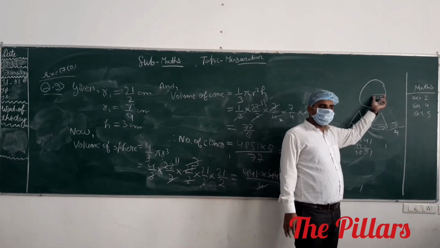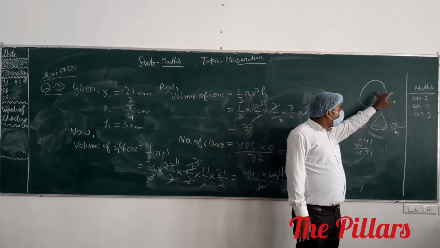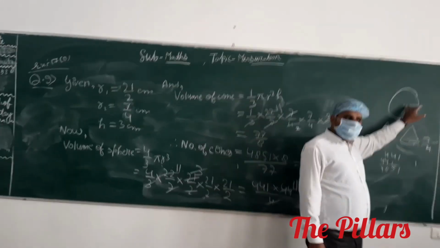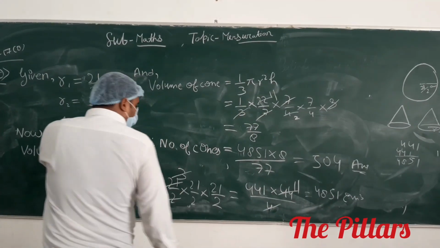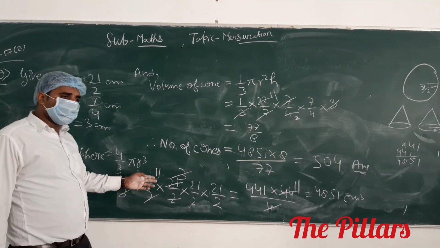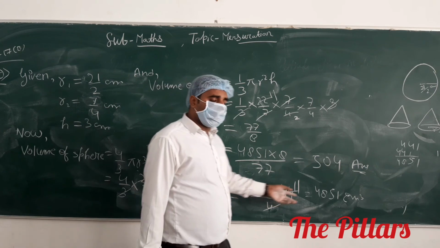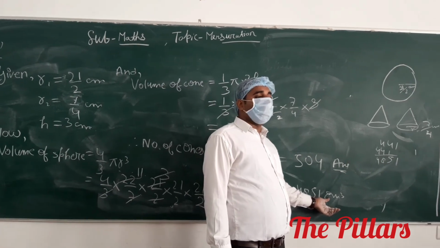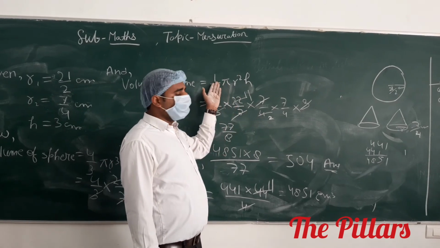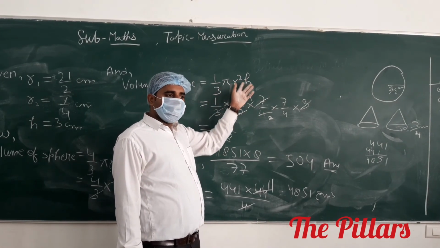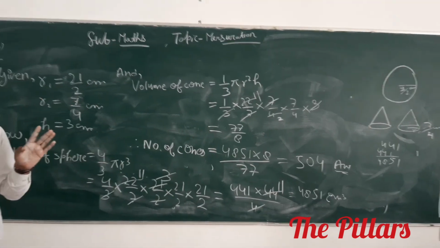What is the idea? You see that diameter given is 21, it means radius is 21 by 2. Here to use the formula 4 by 3 pi r cube, 4 by 3 into 22 by 7 into 21 by 2, 21 by 2, 21 by 2. Here to calculate it, 4851. This will be equal to 1 by 3, volume of cone is 1 by 3 pi r square h. Okay. Thank you everyone.